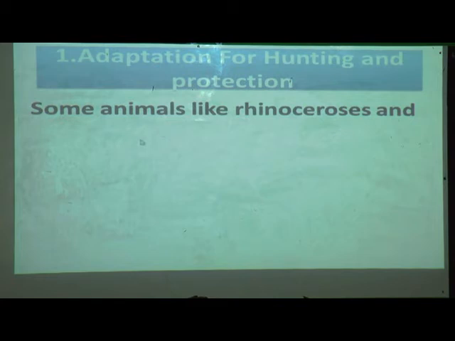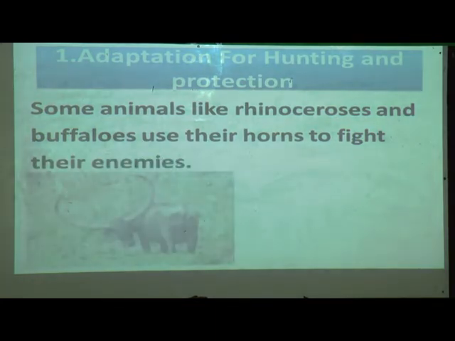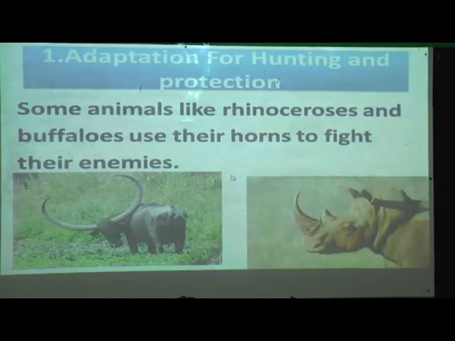Some animals like rhinoceros and buffaloes use their horns to fight their enemies. See, both animals have horns on their bodies. When they are in trouble or if the hunter is coming near them, they use their horns to fight the enemies and they are protecting themselves like this.